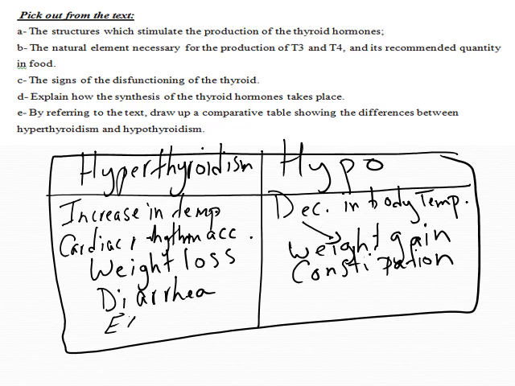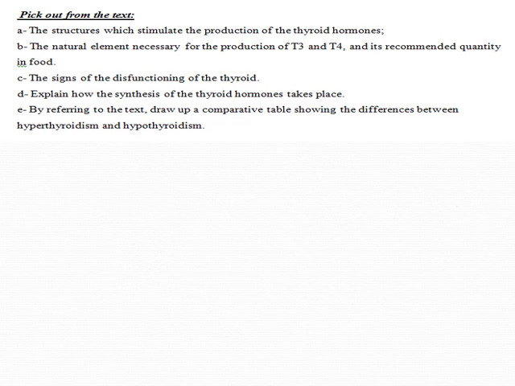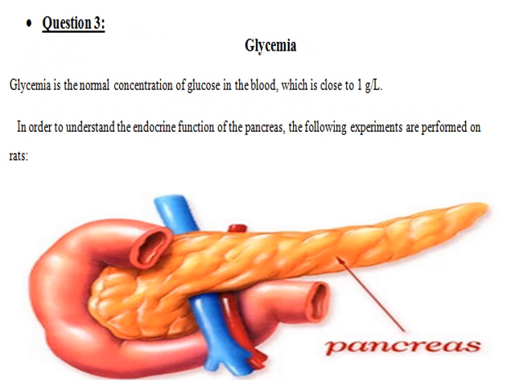Here we have excitement. Here we have weak memory, and we have here aggressiveness. Here we have signs of depression. So these questions are very easy. You have to take care that they are picked out from the text. All of them are picked out from the text, so you have to be careful with this.